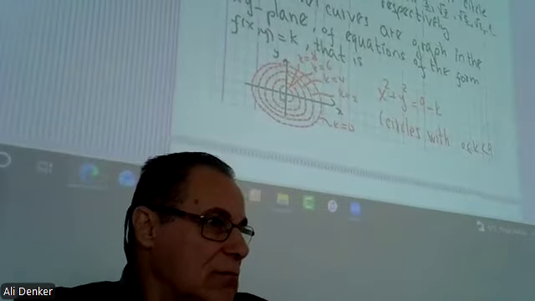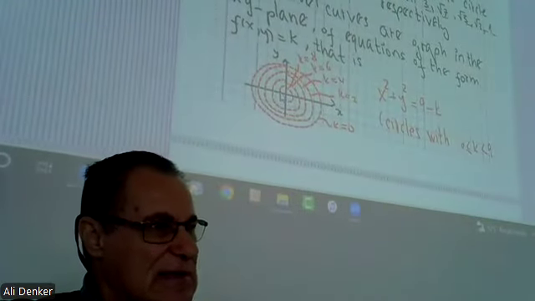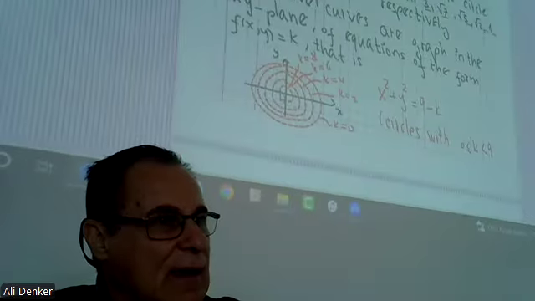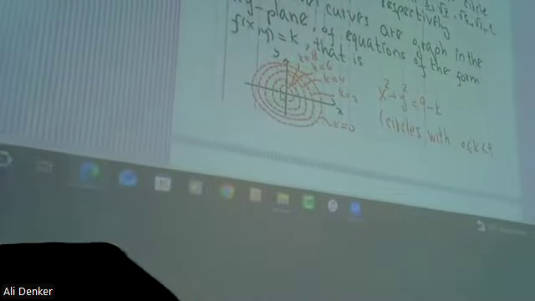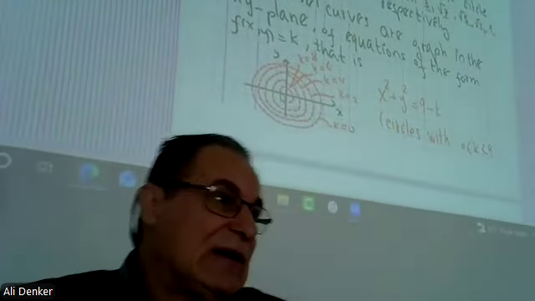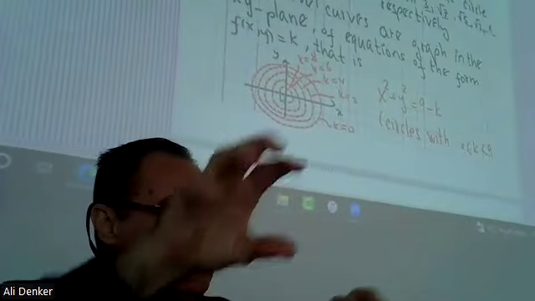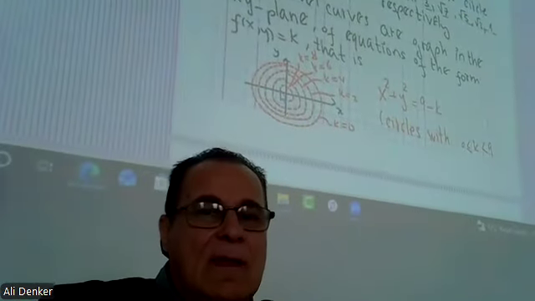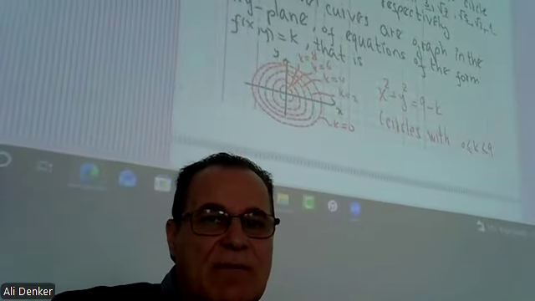Or in the ocean, you will see different colors of blue, for example. Or in radar, you have circle, circle, circle, and you see where the object is using radar.